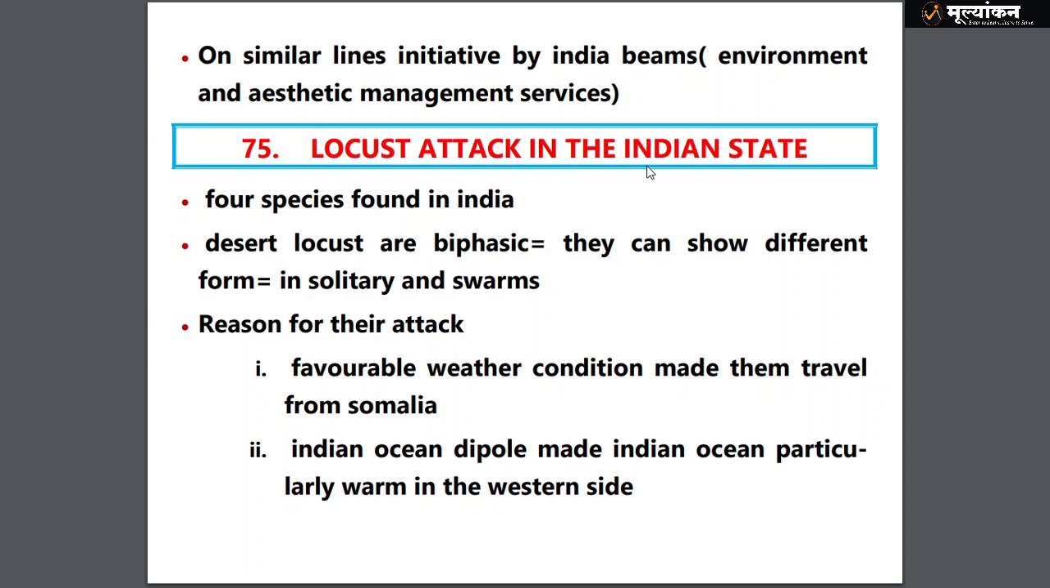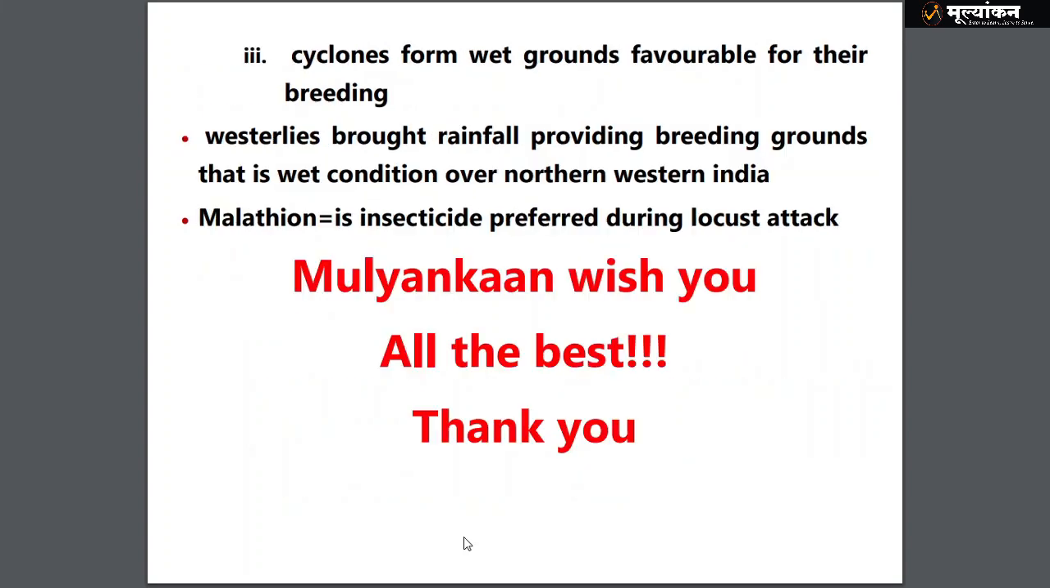Then locust attack in Indian states: four species have been found. These locusts are biphasic, meaning they live individually, but when they come together in groups called swarms, they act in a different way. So that is known as biphasic. The reasons for their attack are favorable weather conditions and the Indian Ocean Dipole, particularly warm, so they want to move out and go into some wet area where they can breed. Cyclones leave wet grounds favorable for their breeding. Westerlies brought rainfall, providing breeding grounds, that is wet conditions over north western India.